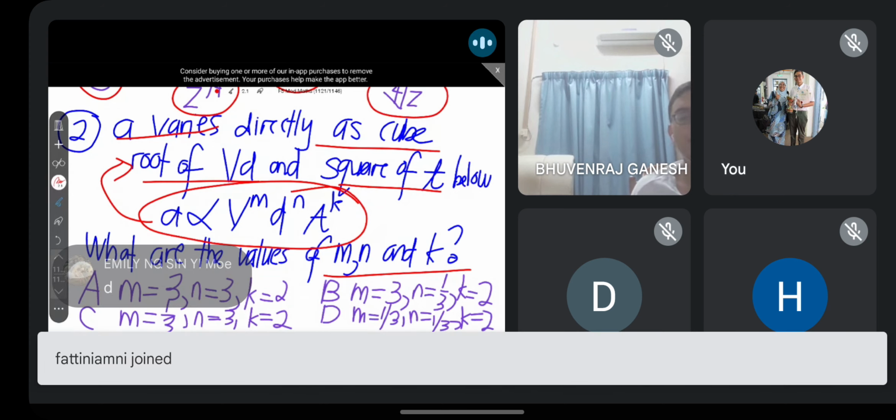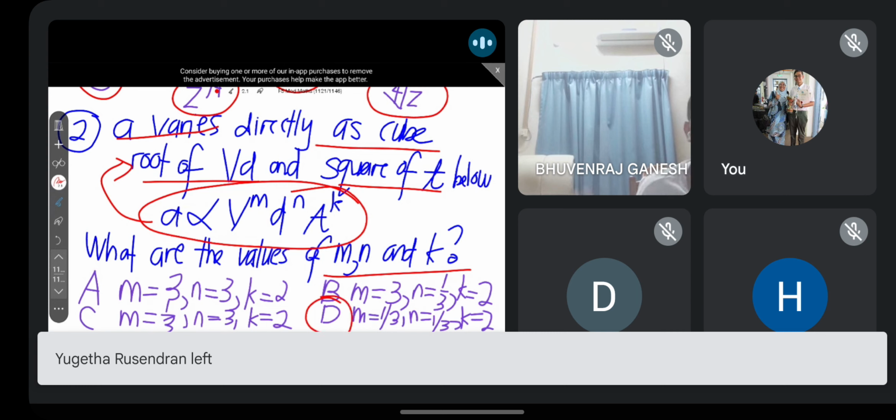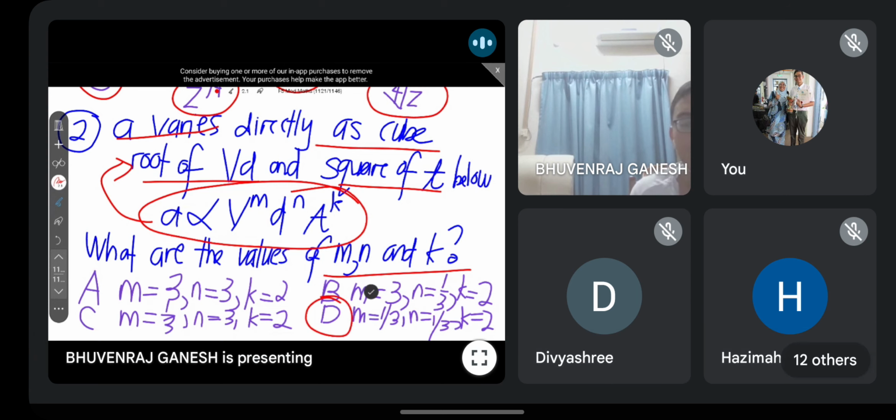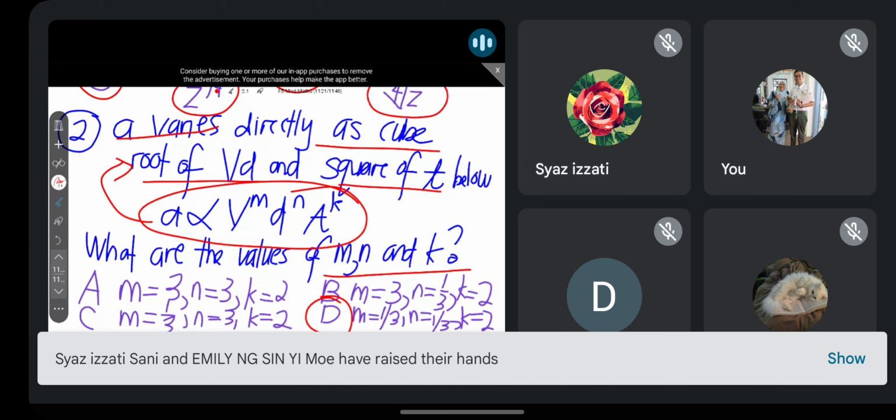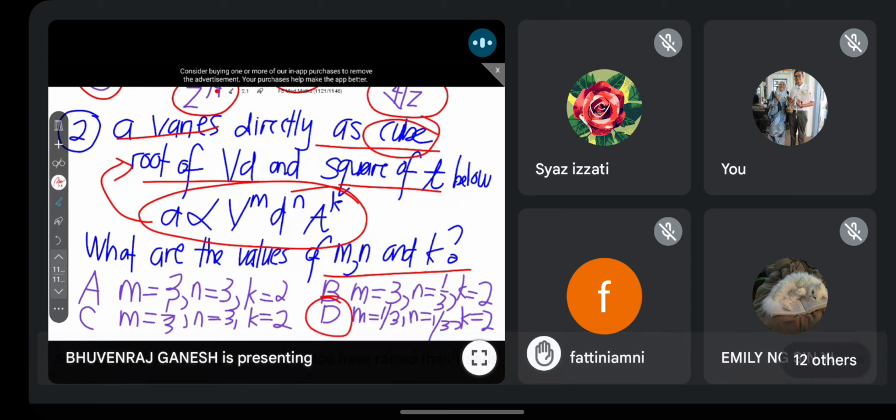Okay, yes. Majority say D, correct. Jawapan dia is D. Who doesn't understand why the answer is D? Angkat tangan, raise your hand. Siapa tak tahu kenapa jawapan dia D? Okay, ada orang. Very simple, guys.